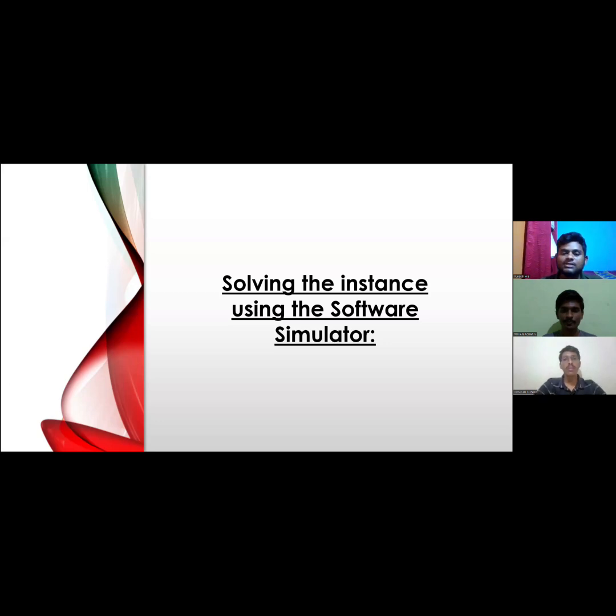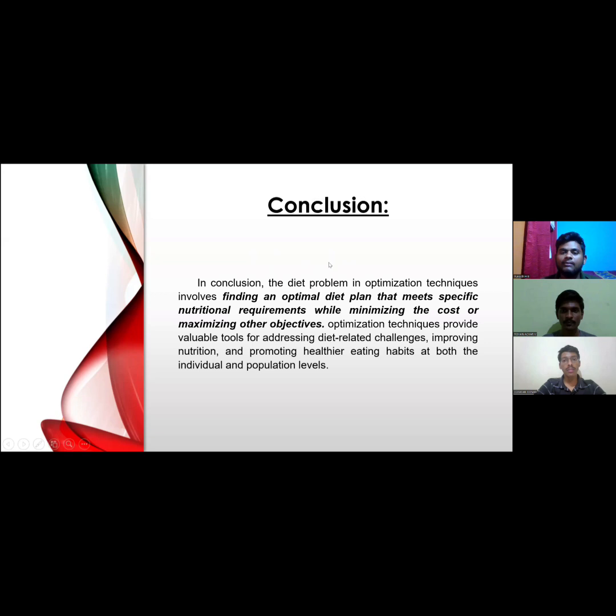Finally, we have seen the solution of this problem by using the graphical method, where we have implemented it using a software simulator called Tora. So we have come to the end of the presentation. I will be concluding this presentation by giving a summary.